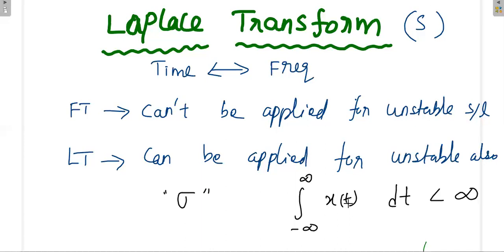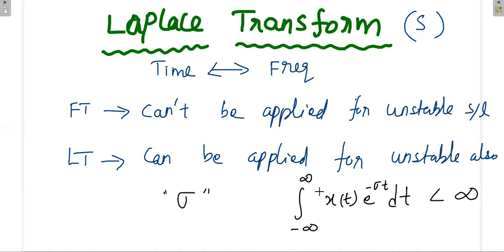But if this signal is unstable, we introduce the new factor, that is e power minus sigma t. The original signal is multiplied with the new factor e power minus sigma t. We have to choose sigma in such a way that this integration gives a finite value. So even the Laplace transform is applicable only under certain conditions, under certain values of sigma, for unstable signals.